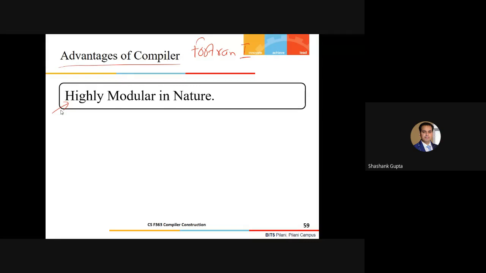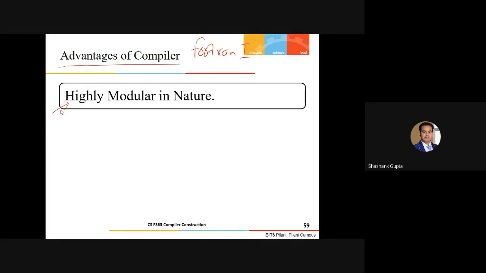Lexical analysis does only a very small part of the task, so the syntax analyzer has no interference with it. Similarly, the syntax analyzer has no interference with the semantic analyzer.